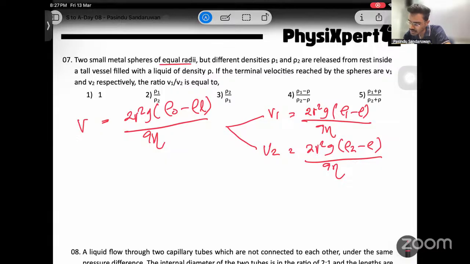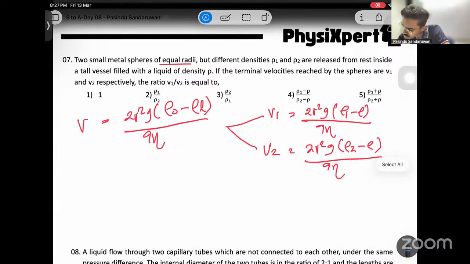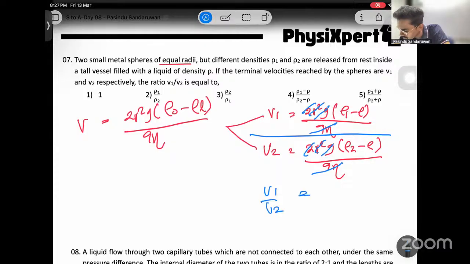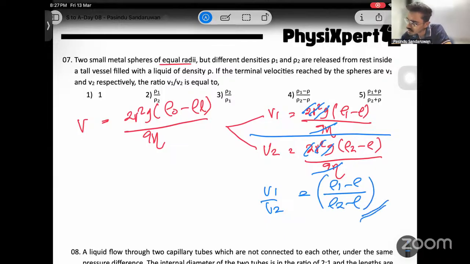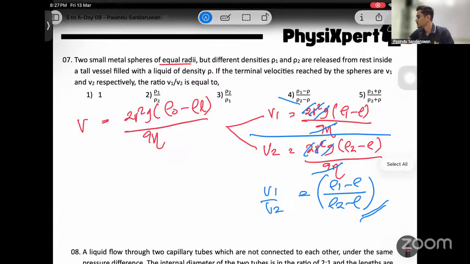Then the ratio V1 to V2, divide these two. Very straightforward. When it is divided, 2r squared g to 2r squared g cancels, 9 eta to 9 eta cancels. Then V1 over V2 comes as, from here rho 1 minus rho, and from here rho 2 minus rho. Rho 1 minus rho over rho 2 minus rho. It's option 4. A small calculation.